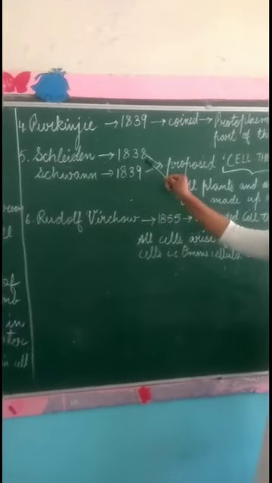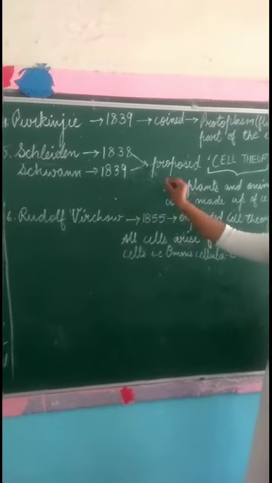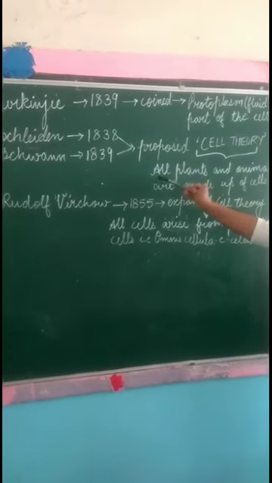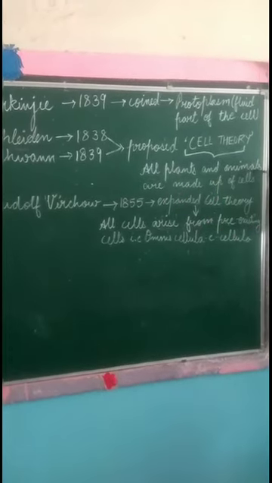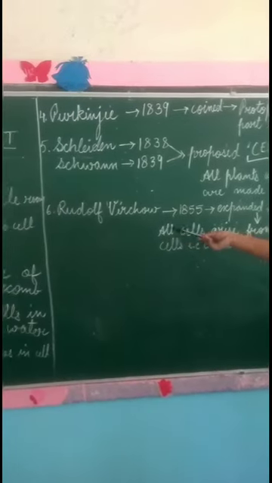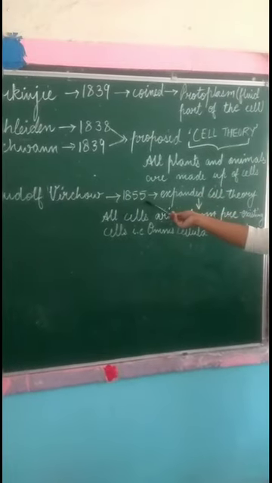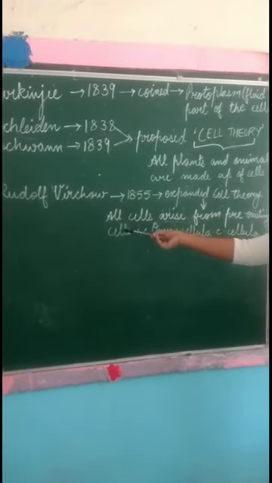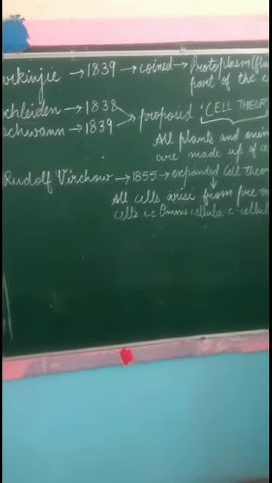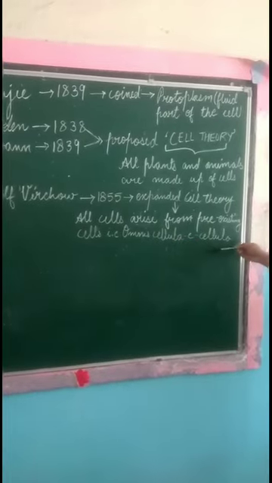Now, Schleiden in 1838 and Schwann in 1839 proposed the cell theory, which states that all plants and animals are made up of cells. Also, Rudolf Virchow expanded the cell theory in the year 1855, and he stated that all cells arise from pre-existing cells, that is, omnis cellula e cellula.